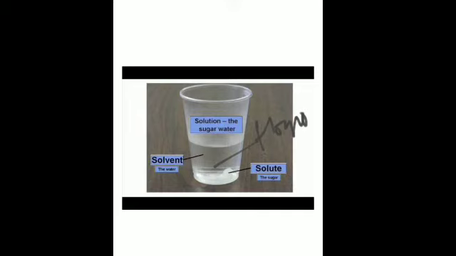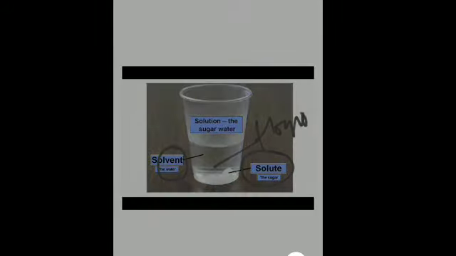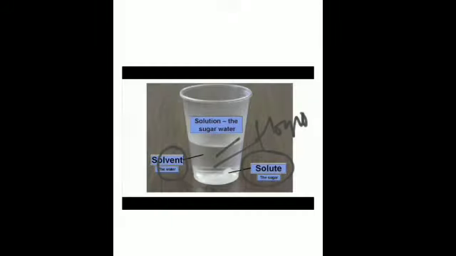Is that clear? So a substance that dissolves in another substance to form a solution is called a solute, like sugar and salt, or any other substance. Is that clear? And a solvent is a substance in which the solute is dissolved to form a solution. Is that clear? It may be water, it may be alcohol, or any other liquid. So generally in a solution, solvent is present in larger quantity, whereas solute is present in smaller quantity. Is it clear? So you can compare the amount of solute and the amount of solvent. Solute is present in smaller quantity and solvent is more.